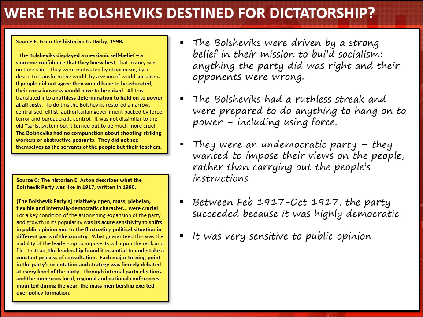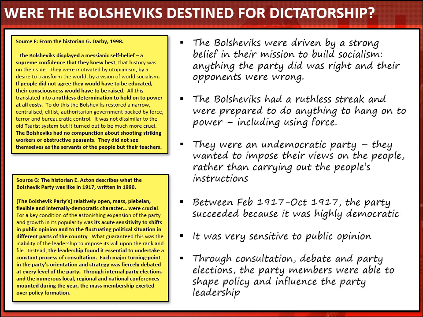He says that the Bolsheviks were incredibly sensitive to public opinion, and that they had a tradition of consultation and debate, party elections, and through these mechanisms the ordinary party members themselves were able to shape policy and influence the party leadership. In other words, this was not an undemocratic party in 1917 when it took power. In fact, it was highly democratic. So that might support hypothesis 2.